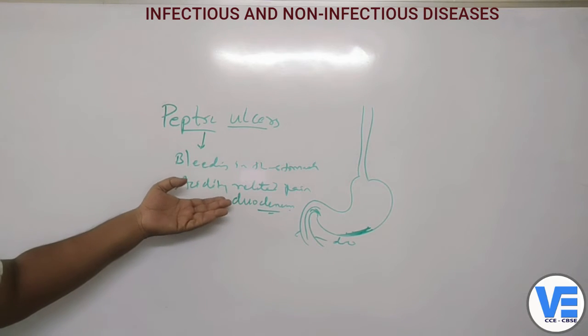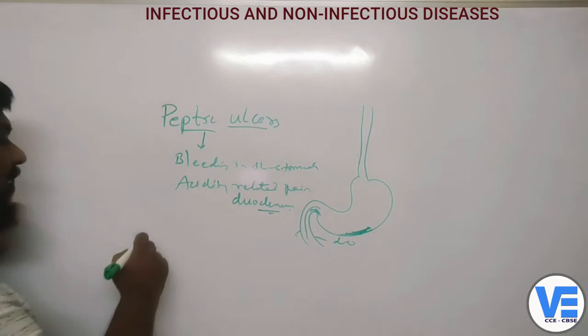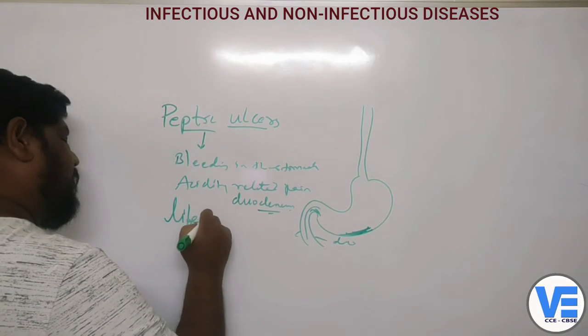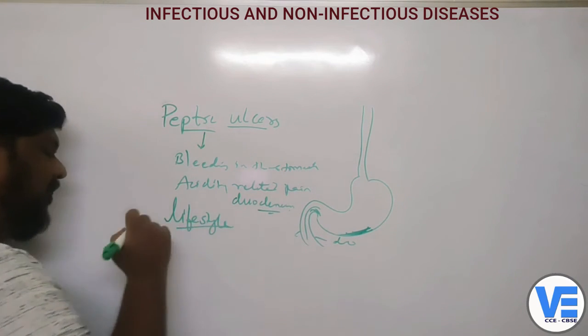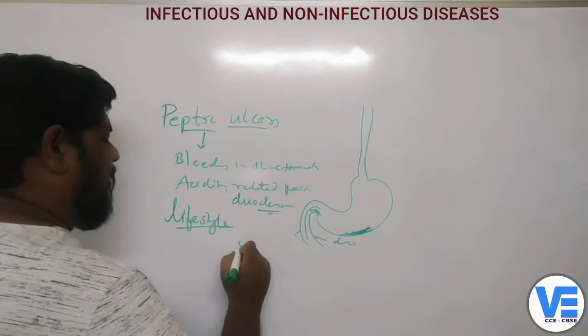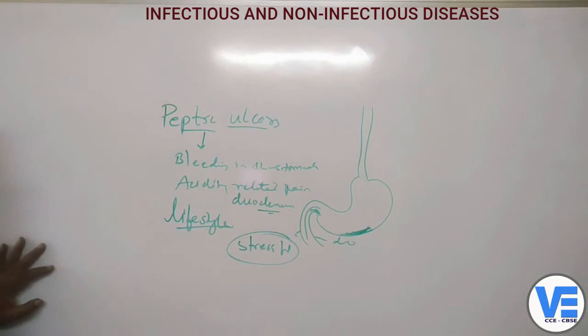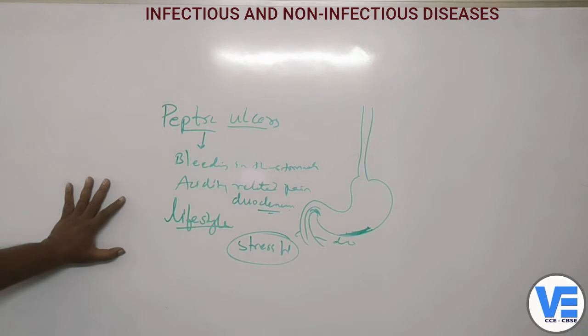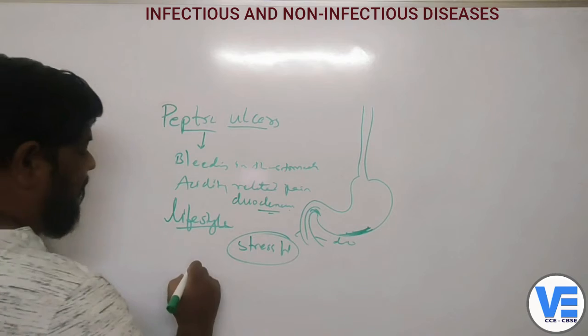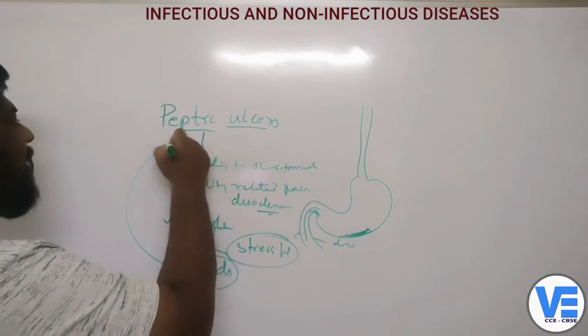So everybody thought that this is because of the lifestyle of a person. Maybe a person will have a stressful life, he has a lot of stress, and that is the reason why these ulcers take place, and why there is a lot of secretion of acids in the stomach, which has led to the peptic ulcer.